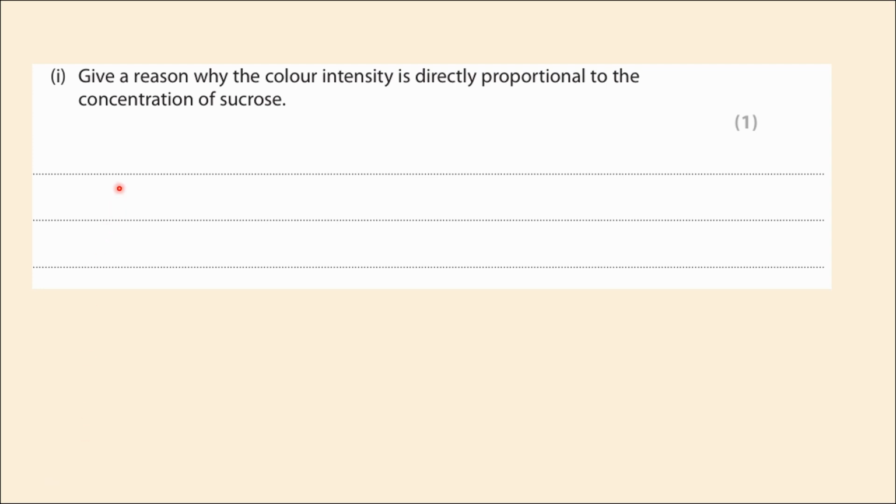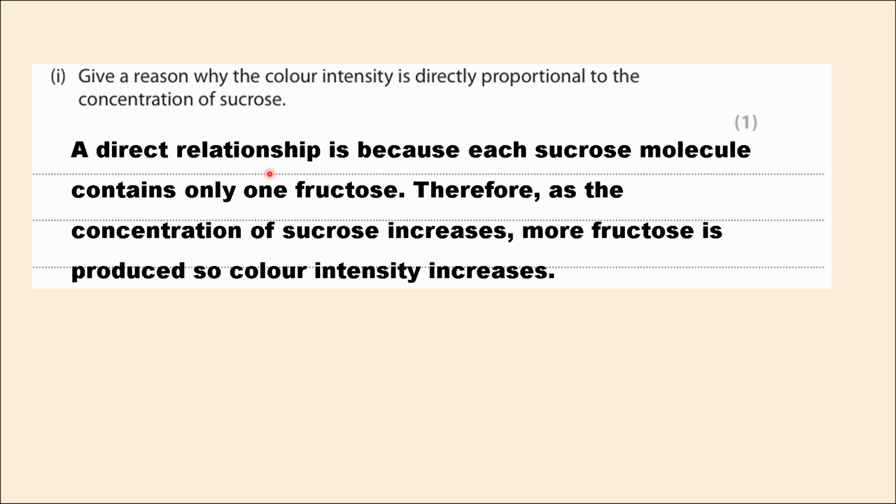I have already explained everything about the graph. The first question gives a reason why the color intensity is directly proportional to the concentration of sucrose. And you know, a direct relationship is because each sucrose molecule contains only one fructose. Therefore, as the concentration of sucrose increases, more fructose is produced according to the sucrose concentration, and so color intensity also increases. Therefore, you can show a direct proportionality.